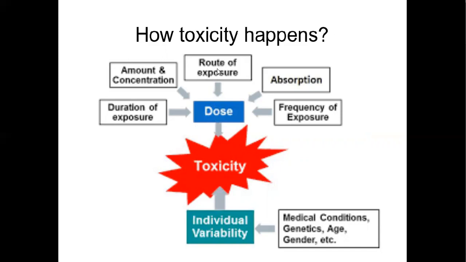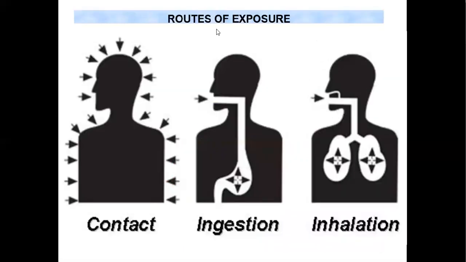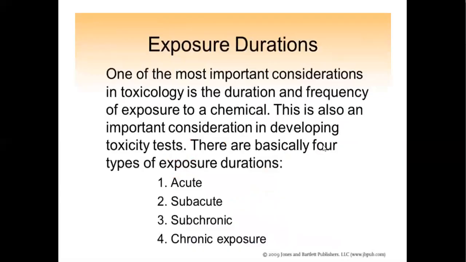Then another point is the route of exposure: by which route it is exposed to the organism. There are several routes. I have already discussed inhalation and dermal contact. Another one is ingestion. You can see here the routes of exposure, how toxic substances affect us. Either they come into contact through our skin, or through ingestion, or through inhalation. And exposure duration is another important point: for how much time it has been in contact with us.